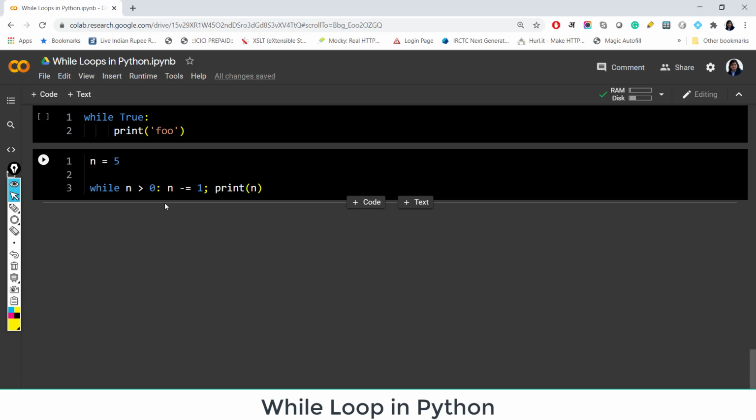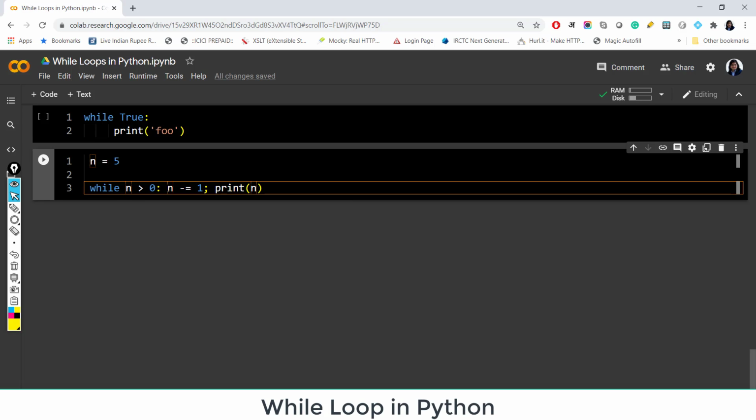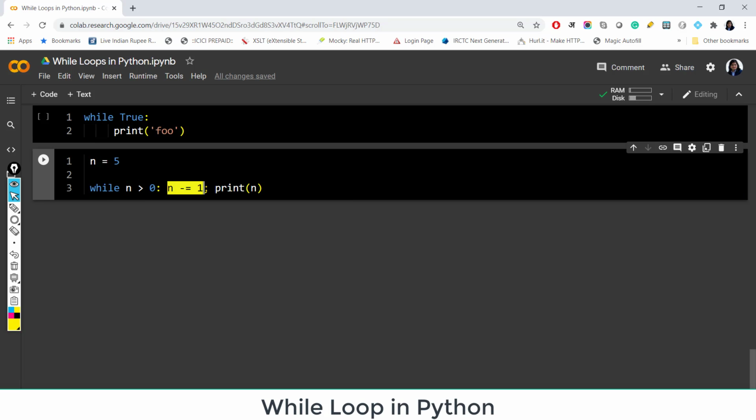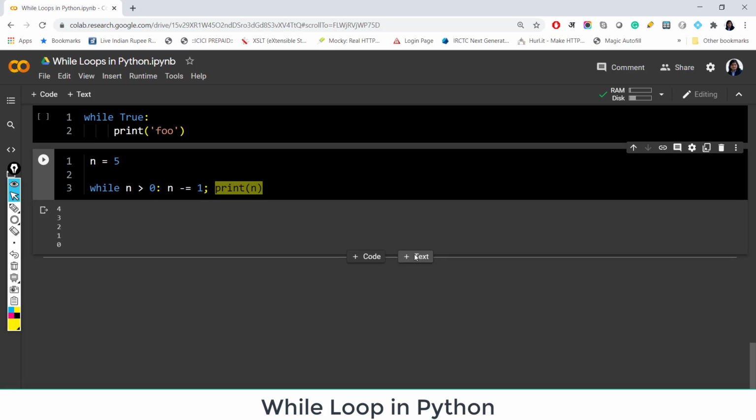I usually avoid this kind of statement because for me this is a little confusing, but you can write it like this: while this is the condition and colon, after that you write whatever you want to do. So you are updating the value of n and semicolon, and you are printing the value of n. So whatever statements you are doing, you can write all those statements separated by semicolon. So this will work too, but for me it is a little confusing, so I avoid this kind of statement.